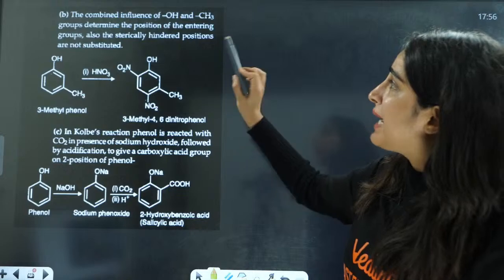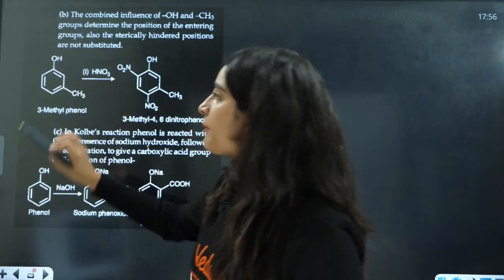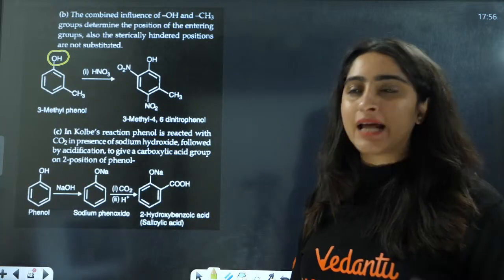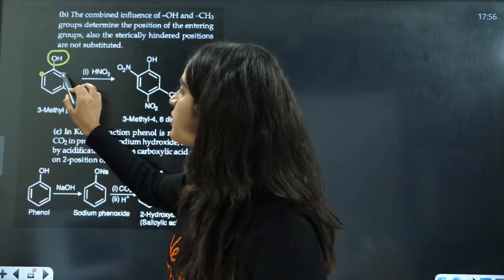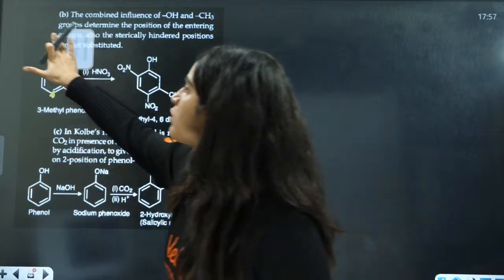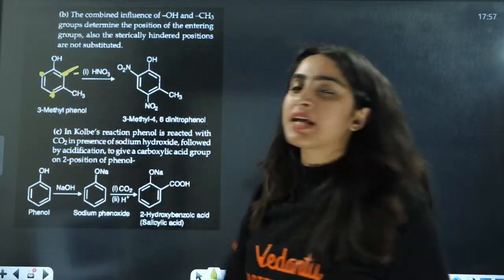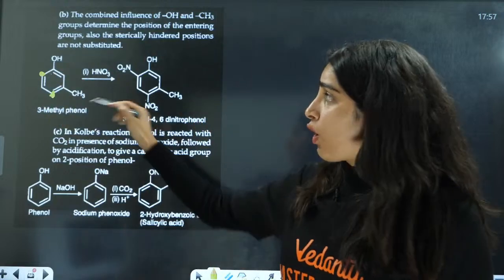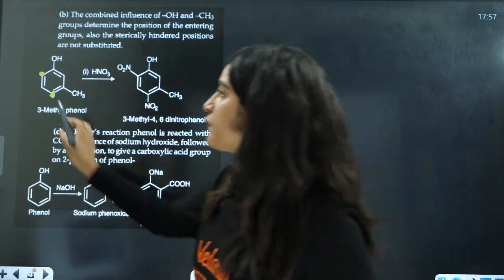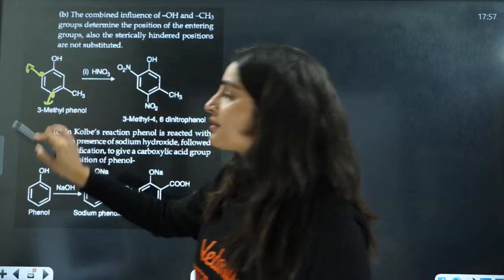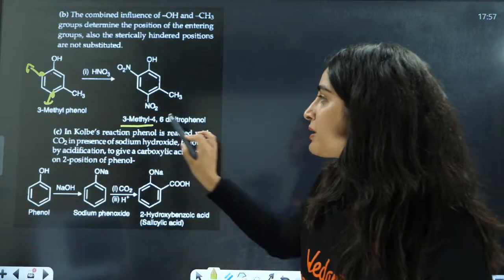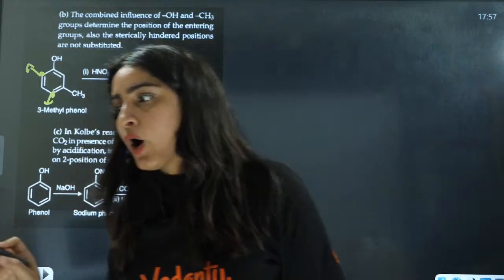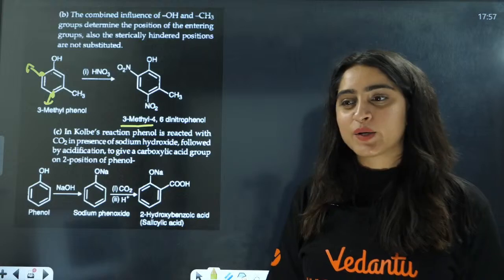Now, the combined influence. So you have this 3-methylphenol. You know that this OH is ortho-para directing. This is the ortho position, this is the para position. But now this ortho position has a steric hindrance effect here. That is where NO2 will not attach here, and it will attach on this ortho position and this para position. So this is going to be 3-methyl-4,6-dinitrophenol.